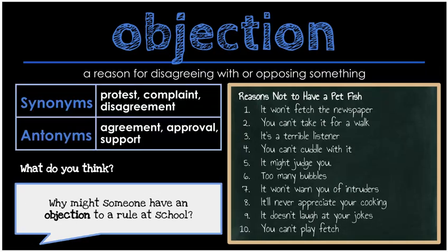Some synonyms might be protest, complaint, or disagreement. Some antonyms might be agreement, approval, or support. What do you think? Why might someone have an objection to a rule at school?